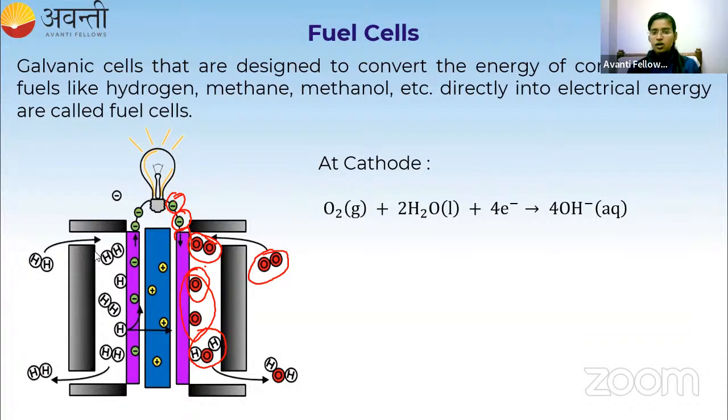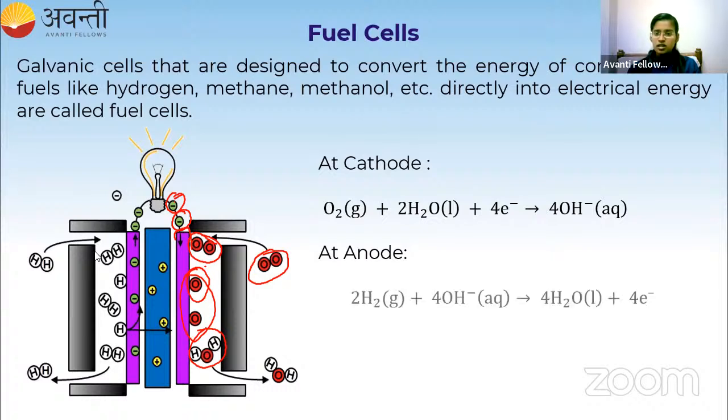Okay. Now at the anode, what is going to happen? At the anode, the hydrogen will take the hydroxide ion which is being produced from the cathode. So H2 takes OH minus and it is getting converted to H2O. These are the hydrogen molecules. So H2 is reacting with OH minus and they are losing 4 electrons. So 4 electrons are getting lost. You can see the arrow, no? They are getting lost from the hydrogen, and oxidation occurs for hydrogen.